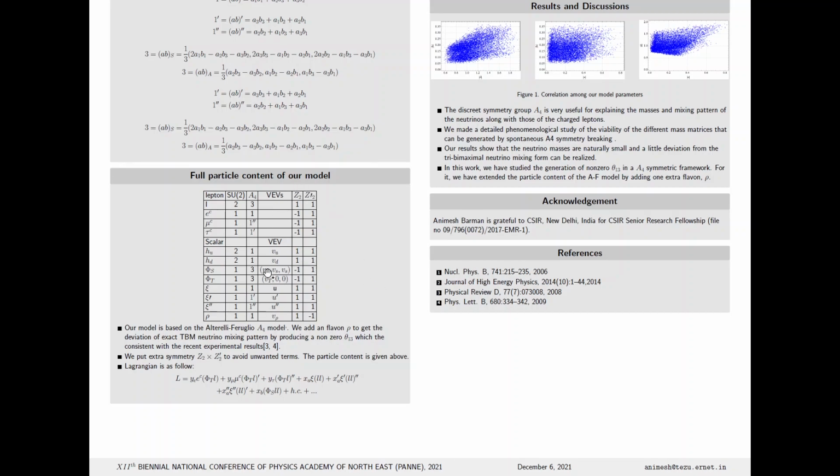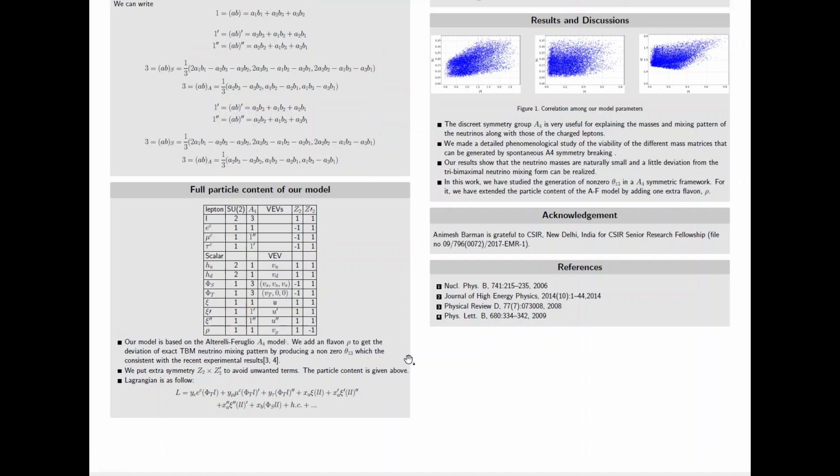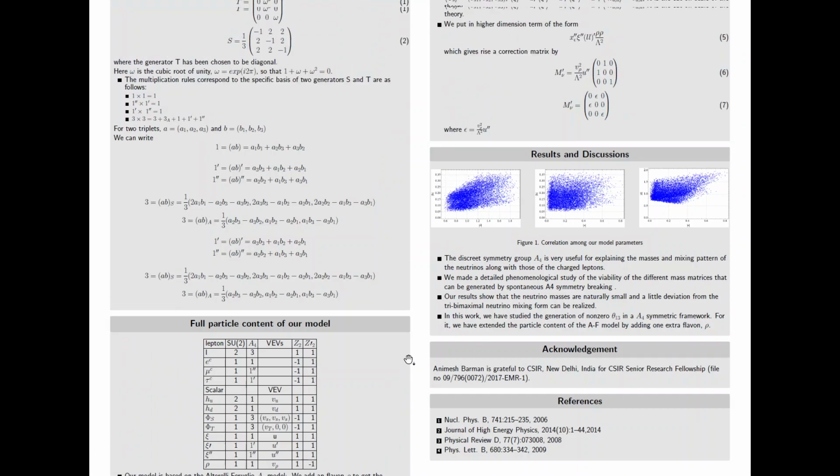This is the Lagrangian form, but in our case the Lagrangian will be something different, because we included this extra particle rho and its vacuum expectation value, and we will get a modified Lagrangian.